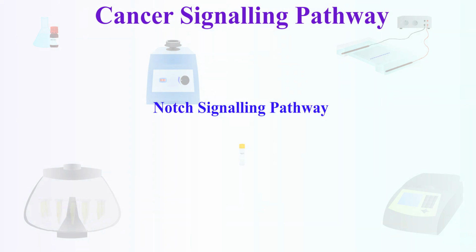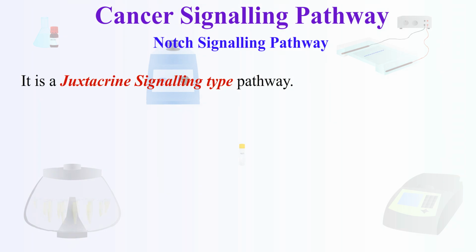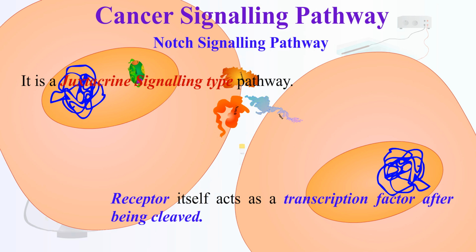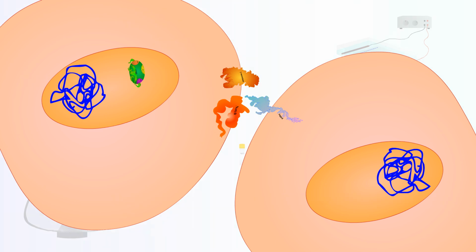5. Notch signaling pathway. It is a juxtacrine signaling type pathway and is unique because the receptor itself acts as a transcription factor after being cleaved. Without ligand, in the inactive state, the Notch receptor remains intact and inactive on the cell surface, and no signaling occurs in the nucleus. Ligands like Jagged or Delta-like on the neighboring cell bind to the Notch receptor on the target cell, triggering ADAM, a metalloprotease, to cleave the extracellular domain of Notch.